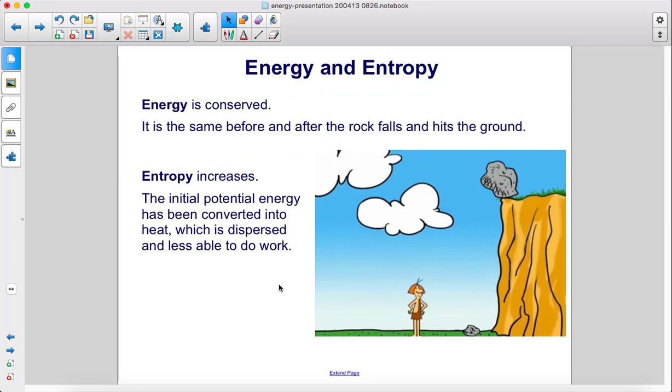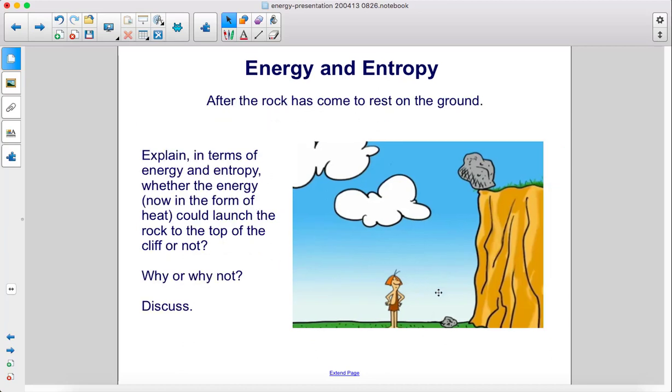Energy is conserved. It is the same before and after the rock falls and hits the ground. Entropy increases. The initial potential energy has been converted into heat, which is dispersed and less able to do work. After the rock has come to rest on the ground, explain, in terms of energy and entropy, whether the energy, now in the form of heat, could launch the rock to the top of the cliff or not. Why or why not? Discuss.